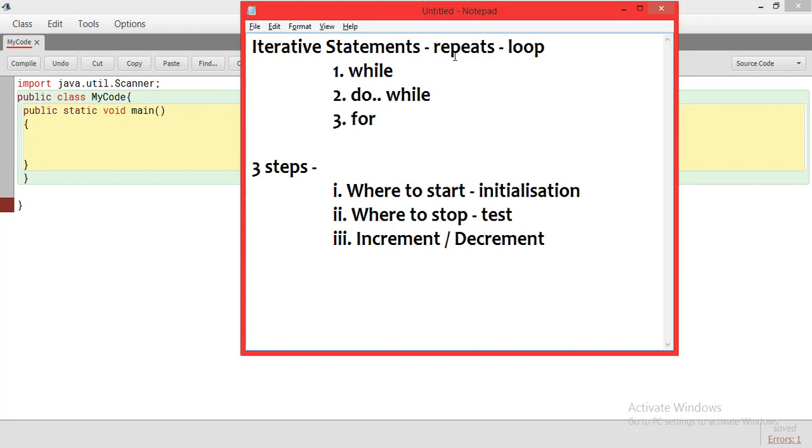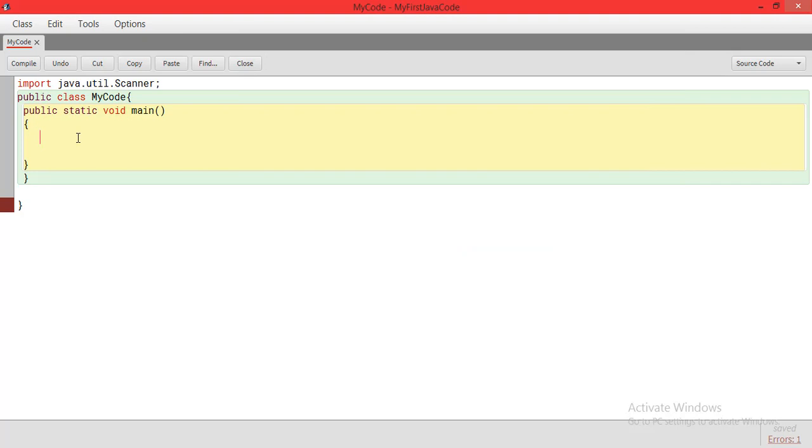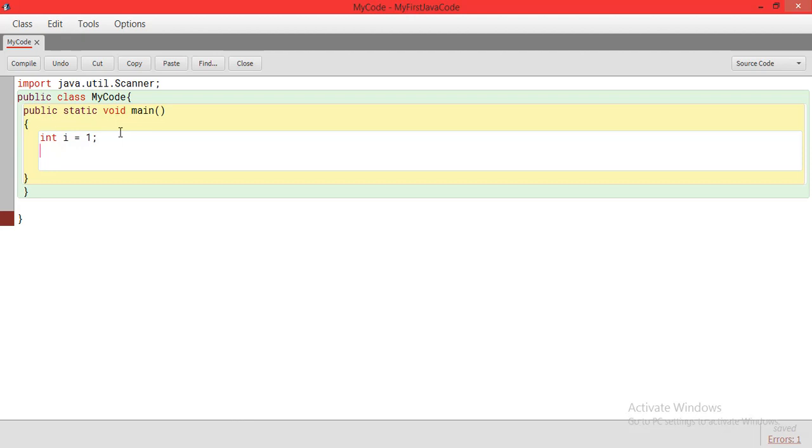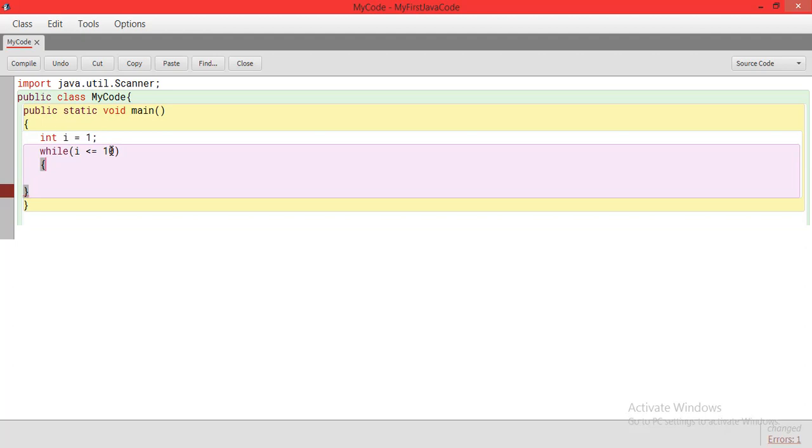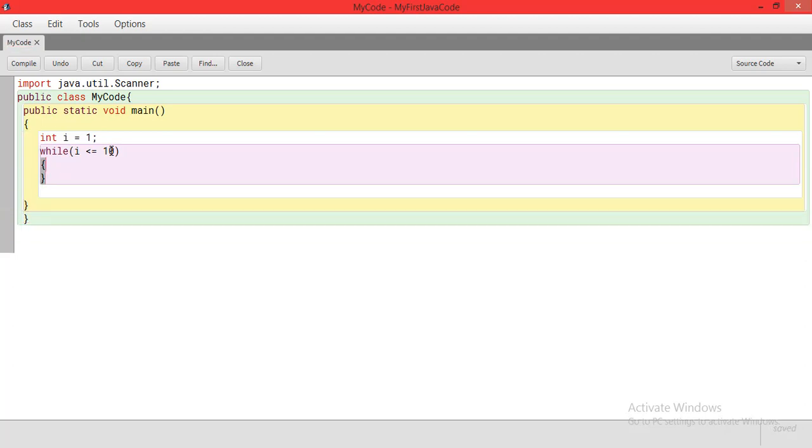Let's go to the very first example, that is the while loop. In the while loop, my task right now, as I said, is just printing from 1 to 10. So I will start with an integer, it's a number, I give it a name, starting it at 1. So this is my step 1. My step 1 is just telling where I want to start from. Then I will say while i is less than or equal to 10. That means keep printing until it is not 10. So I have given this condition here in the while.